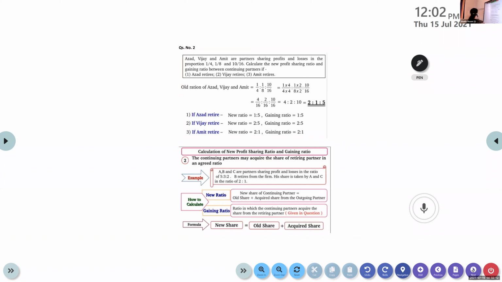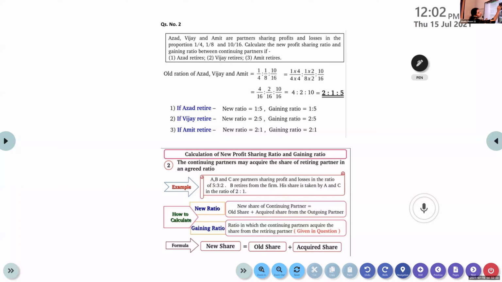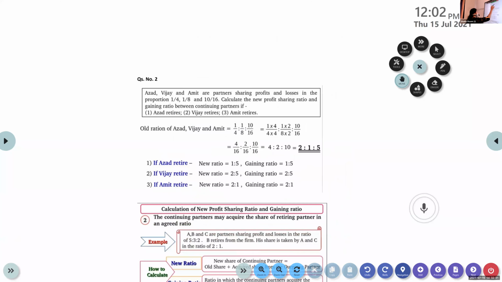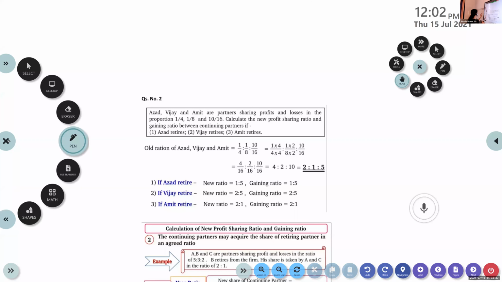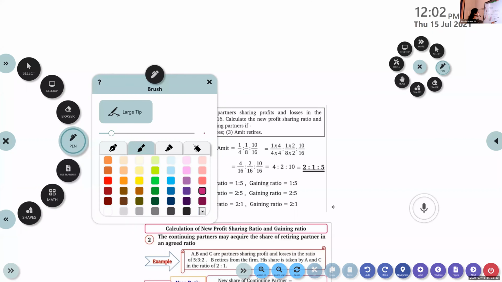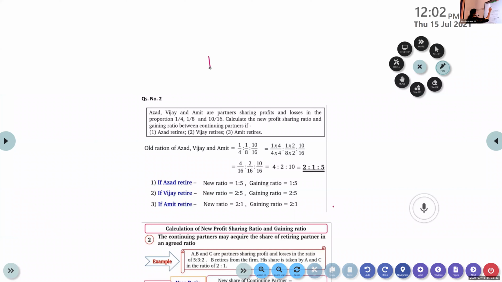So here you can see a problem. Azad, Vijay, and Amit are partners sharing profits and losses in the proportion 1/4, 1/8, and 10/16. This is the way the ratio is given. We have three partners, Azad, Vijay, and Amit.